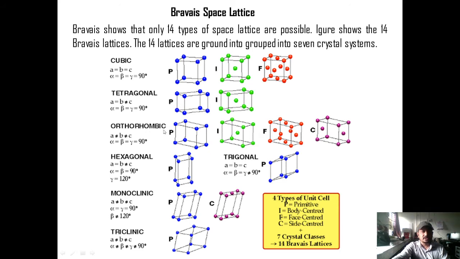The orthorhombic crystal system consists of 4 types of Bravais lattices: simple orthorhombic, body-centered orthorhombic, face-centered orthorhombic, and base-centered orthorhombic. The hexagonal, trigonal, and triclinic unit cells possess only simple Bravais lattices, whereas the monoclinic crystal system consists of 2 Bravais lattices, simple monoclinic and base-centered monoclinic. So in all, there are 14 Bravais lattices in the 7 crystal systems.